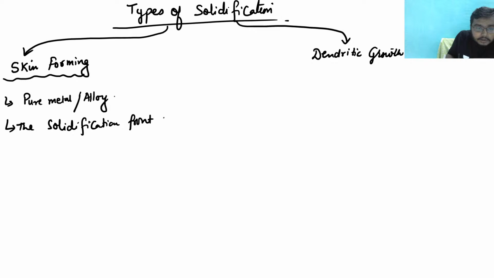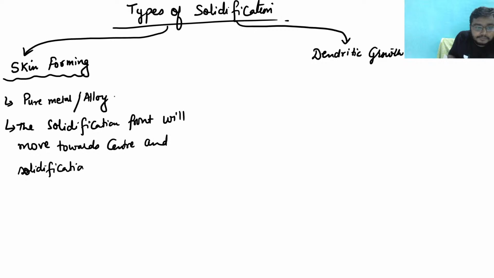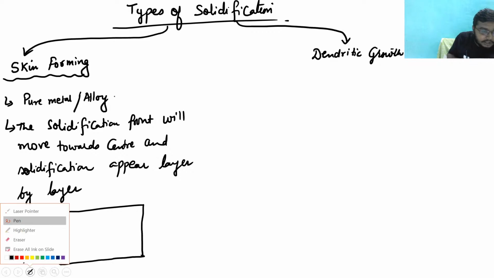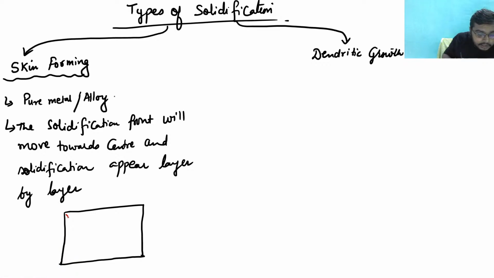The solidification front will move towards the center, and solidification appears layer by layer. Layer by layer, what does it mean? Suppose I have this kind of mold cavity and I am doing a casting, then I'm getting things in this fashion, layer by layer. So this is one layer, right?